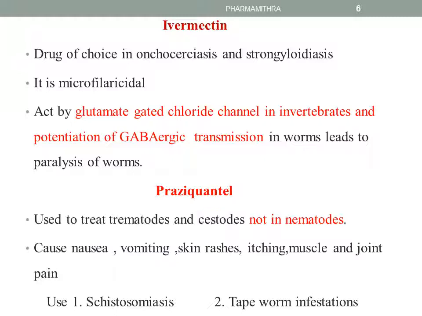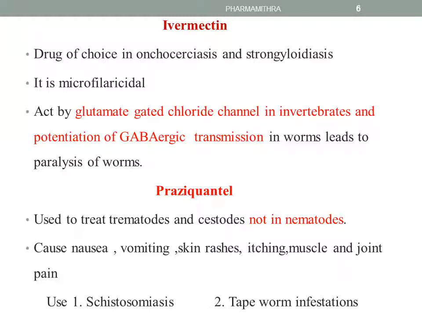Going to other drugs that can be used for worms, these include ivermectin and praziquantel. Ivermectin is the drug of choice in onchocerciasis and strongyloidiasis. It is microfilaricidal.